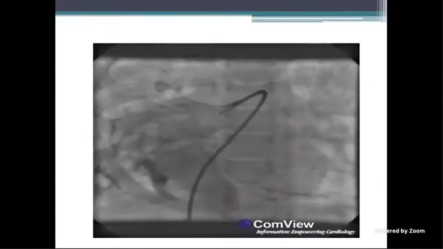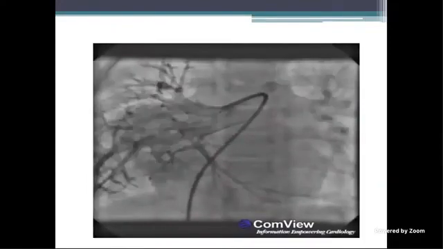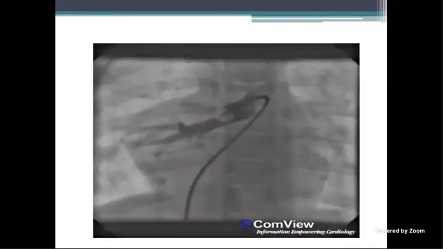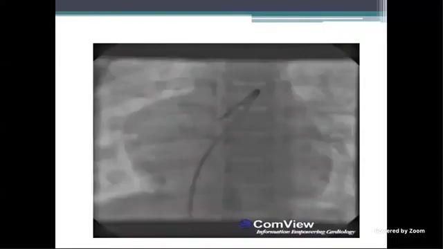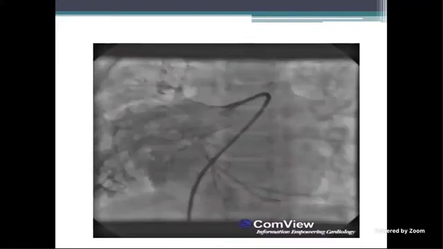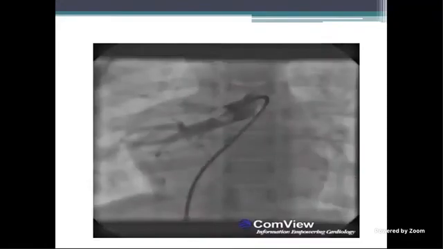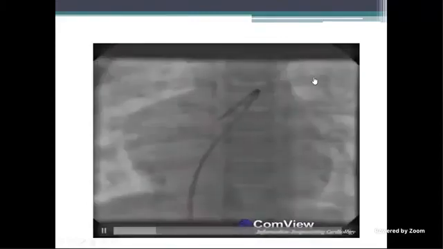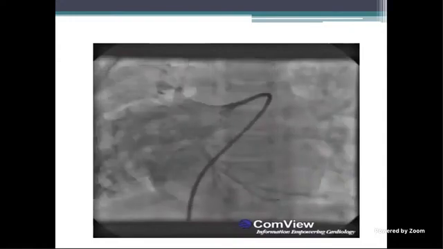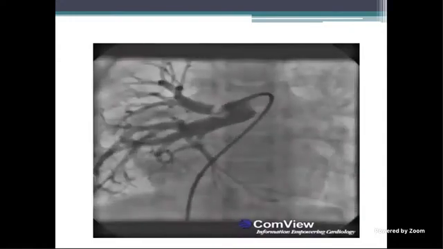Sir, good evening. This is the AP view with the catheter in the right pulmonary artery. It is the Berman catheter, and the catheter course is from the IVC, then RA, RV into the pulmonary artery. It is opacifying the right pulmonary artery.